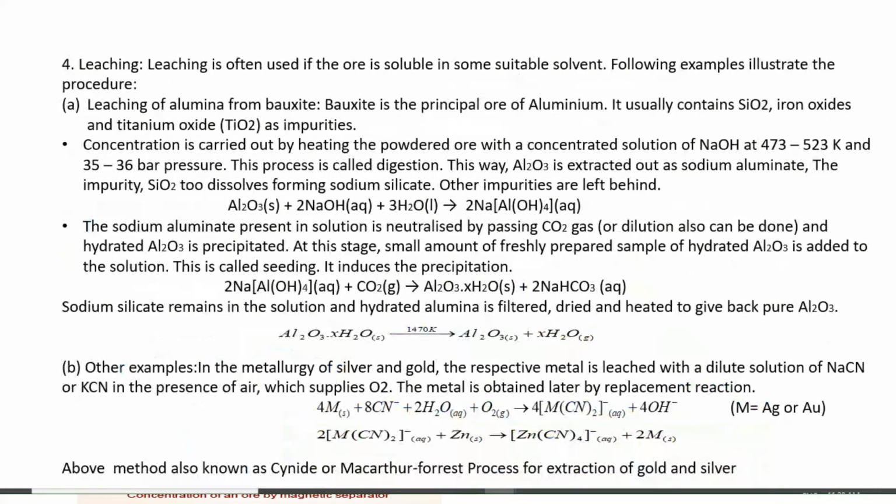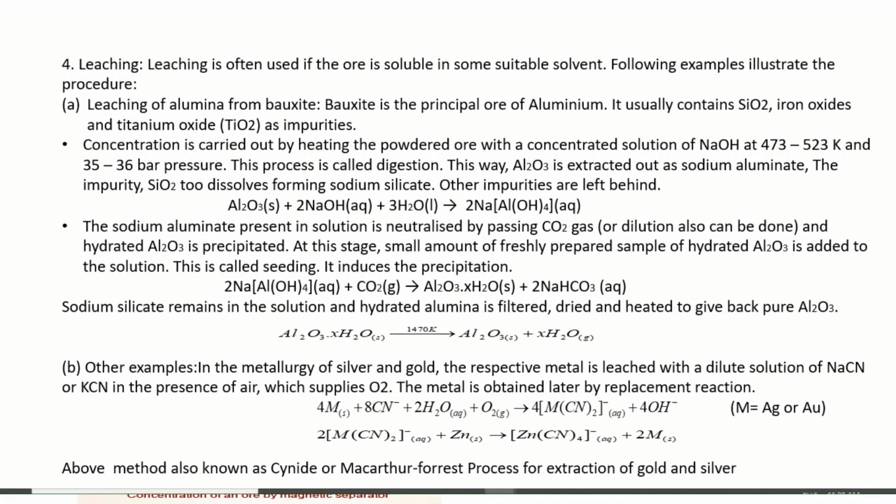Now, the fourth method is leaching. It is often used if the ore is soluble in some suitable solvent. The following example illustrates the procedure: leaching of alumina from bauxite. Bauxite is the principal ore of aluminum. It usually contains SiO2, iron oxide, and titanium oxide as impurities.